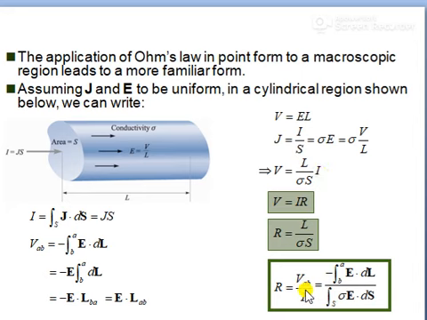Therefore R is equal to VAB divided by I, which is minus the integration from B to A of E dot dl, divided by the integration over the surface of sigma E dot ds. This is the equation for non-uniform fields, and these are the equations for conductors.